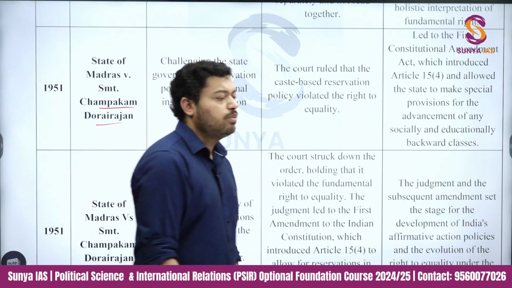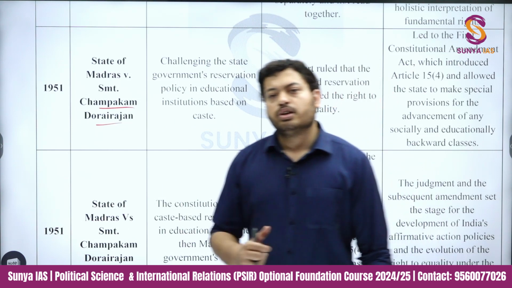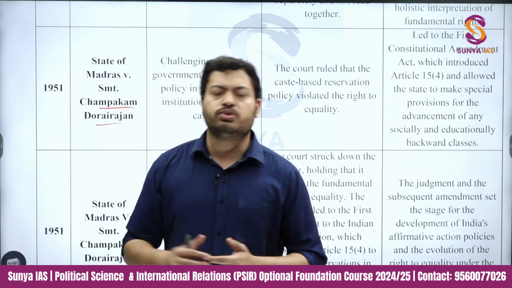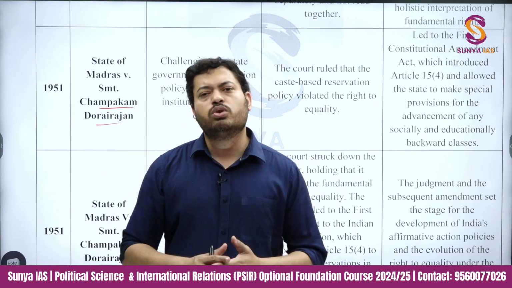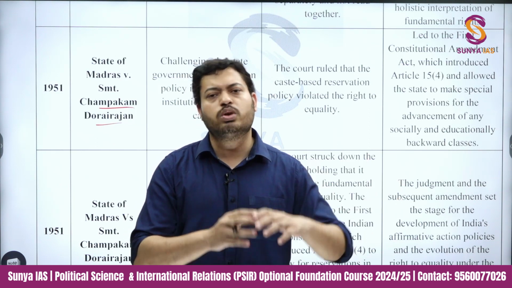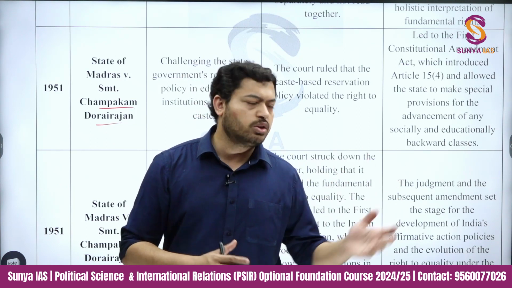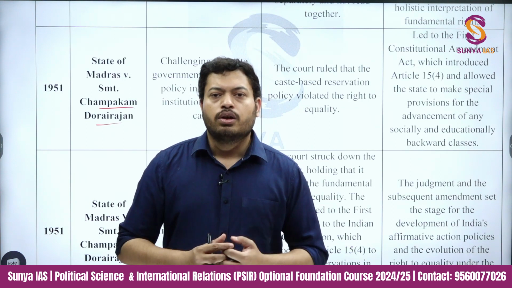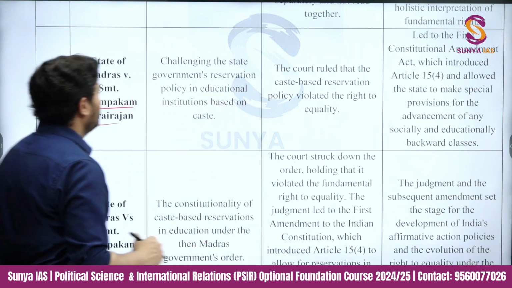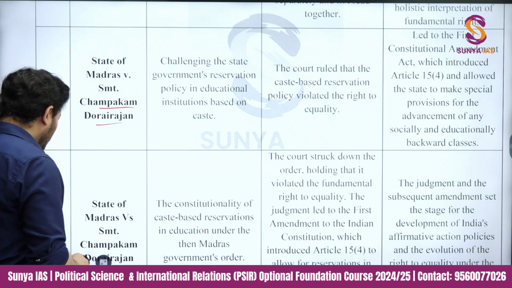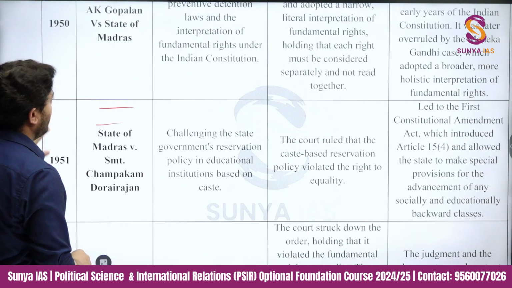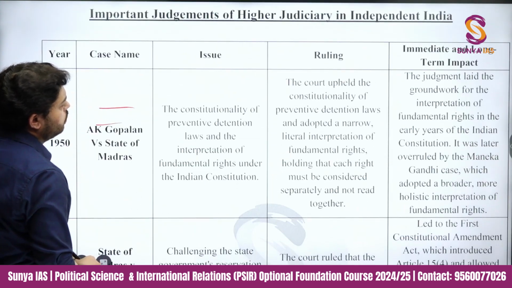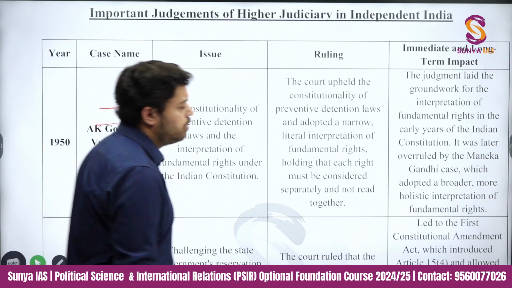Now always understand, when you are reading any judgment, you don't have to learn in great detail what actually happened in the proceedings, because it is kind of impossible to know about all the cases all the time: what was the actual reasoning for the filing of the case, who was the accused, what really happened in the courtroom. It's impossible, it's impractical, and it's futile actually. But there are certain things you have to know: who started the case, who led the case, and then what really happened in the immediate term and the long term. So you will see here the issue, the ruling, and the immediate and long term impacts are written for all the cases.